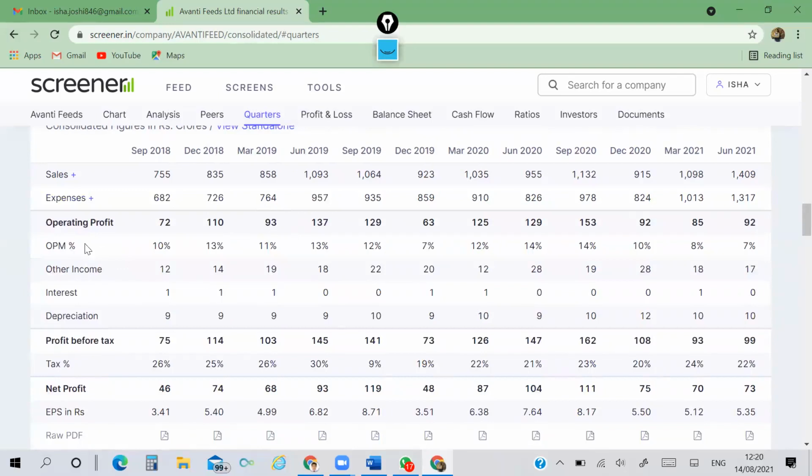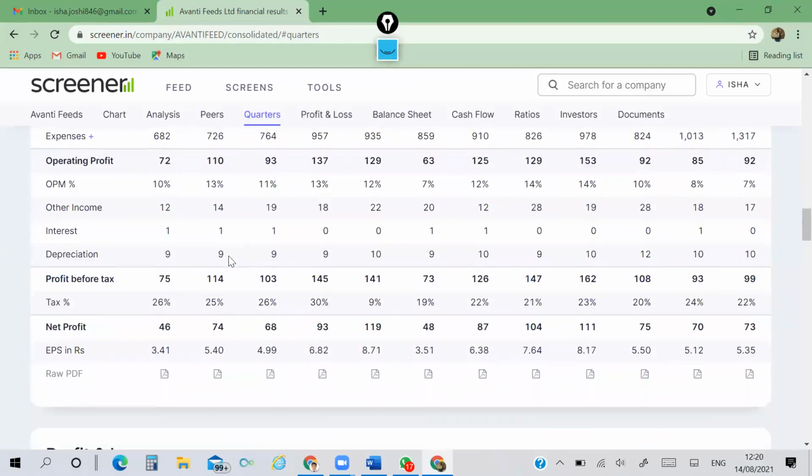Now in this quarterly result, you can get the operating profit and operating margin percentage. Yeah, gone up, and gone down. Other income, interest, depreciation, tax percentage.